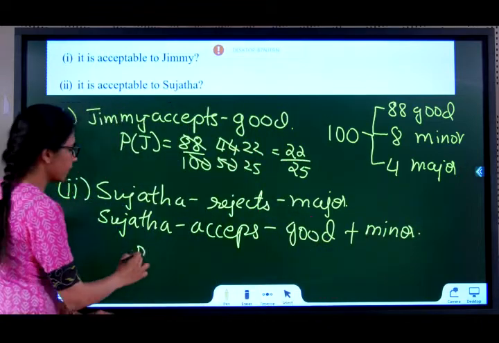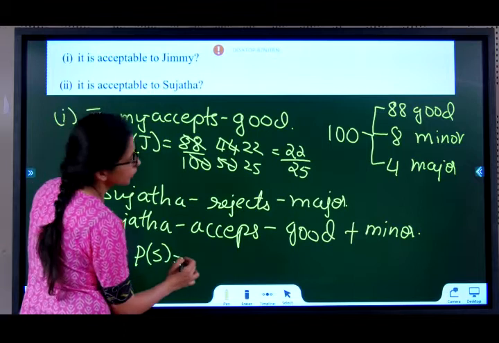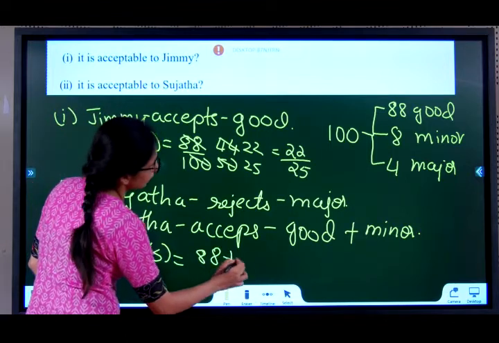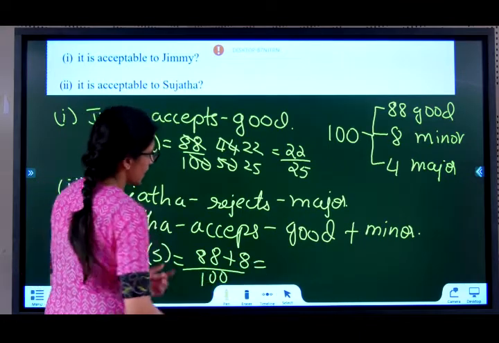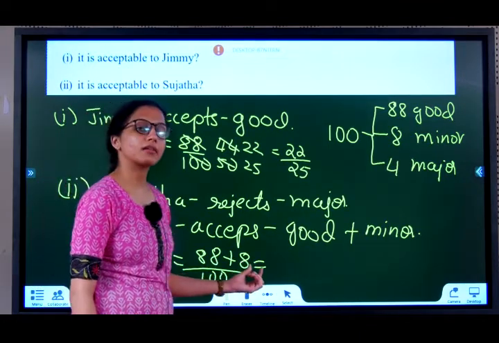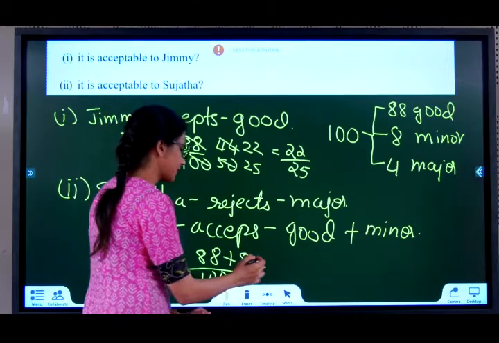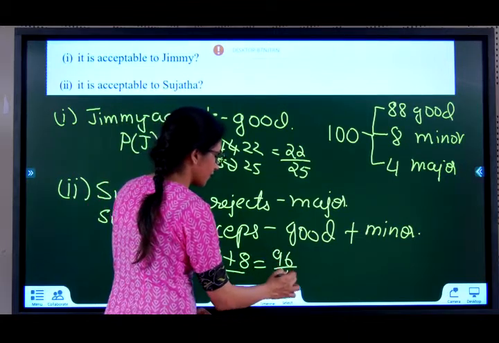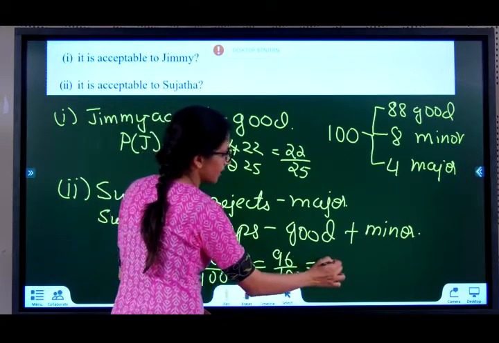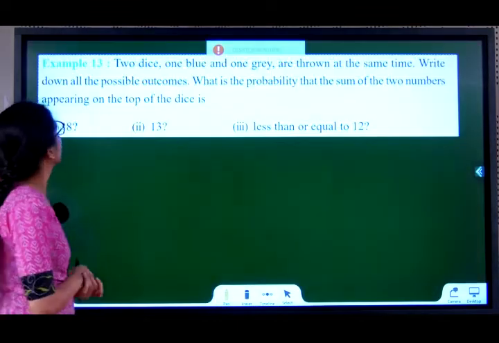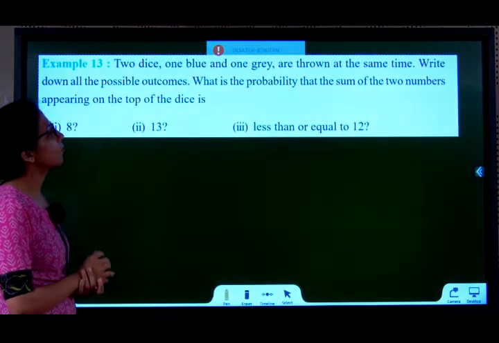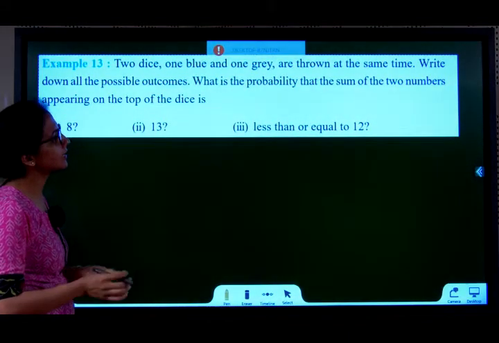So probability of Sujata, good shirts are 88, minor defects are 8, divided by total shirts are 100. 88 plus 8, 96, 96 by 100, you can solve the fraction or directly write in decimal, 0.96, that's also fine.